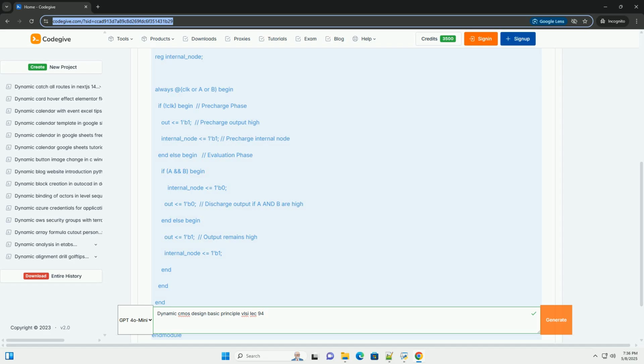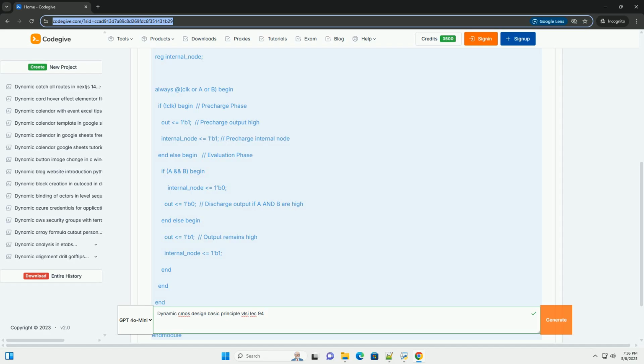8. Clock feed-through, explanation. Clock feed-through is the unwanted coupling of the clock signal to the output node. This is due to the parasitic capacitances between the clock line and the output node. During the clock transition, the coupled charge can cause a voltage spike on the output node, which can potentially lead to incorrect operation. Mitigation techniques for clock feed-through.